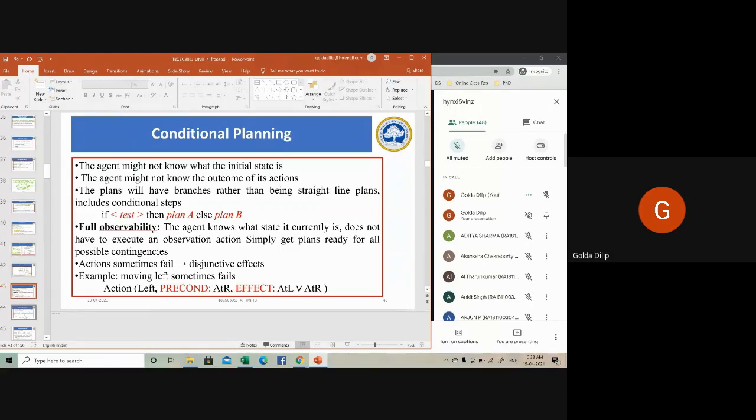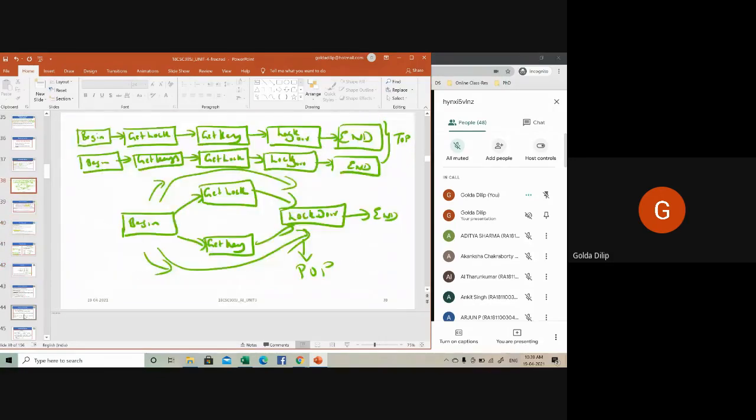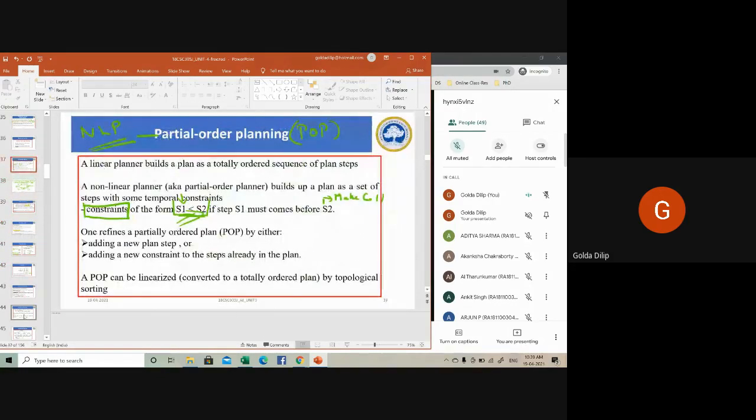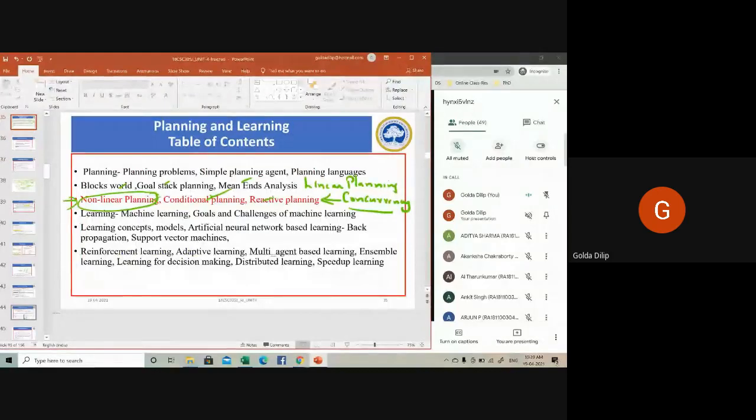I hope you are following. Today's class we discussed a planning algorithm called goal stack planning. Then we discussed means and analysis. We worked out block world problem using goal stack planning. Then I gave you examples for means and analysis. Then we started looking into non-linear planning, where you're executing the task concurrently. One type of non-linear planning is your POP, partial order plan, which has a least commitment policy. Then I gave you examples for all those things, and an introduction to conditional planning and reactive planning.